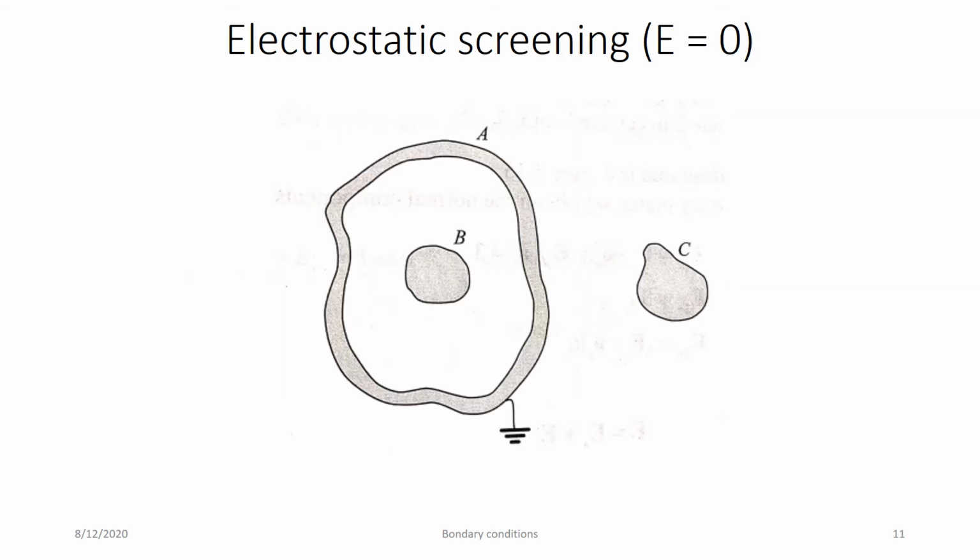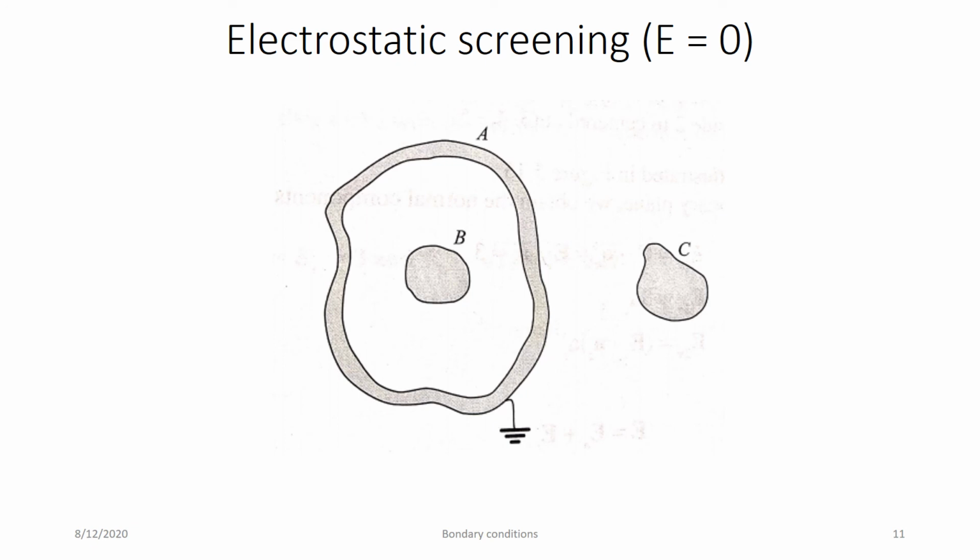This is one application, that is electrostatic screening. In case of a perfect conductor, E is equal to 0. Here surfaces are shown, that is the enclosed body. B is a metallic surface, that is a conducting surface. Now it is enclosed with A. A is the surface, and as you know, it is enclosed and again connected to the ground. That means here E is equal to 0. Now B is inside, enclosed by A, and C is outside A.